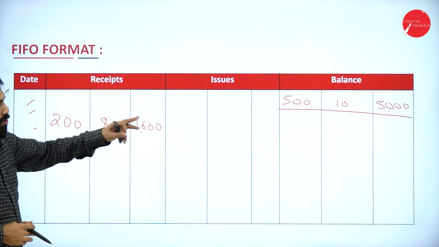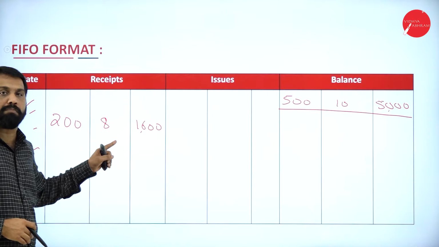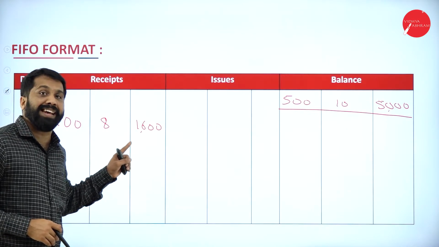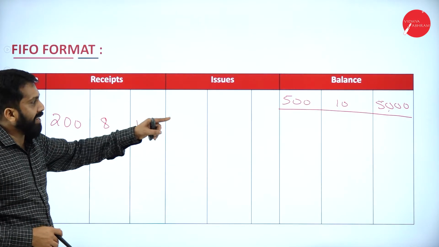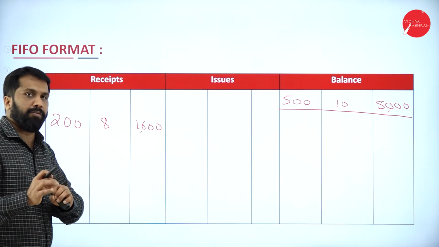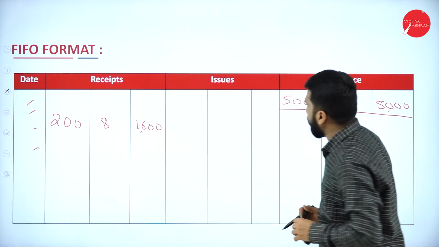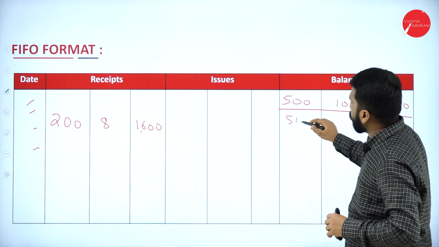1,600. How to copy there? See, that is 10 rupee. Now, this one is what price? This one is 8 rupee. That one is 10 and this one is 8. How to write? How to record? Very simple. The same thing you have to copy. Before that, the old one you should copy.